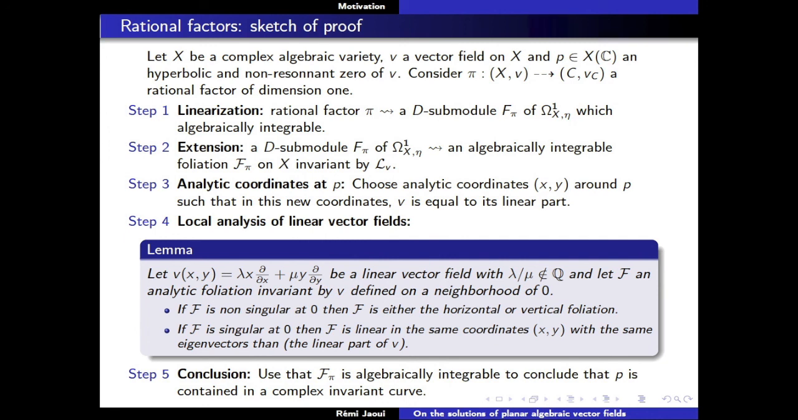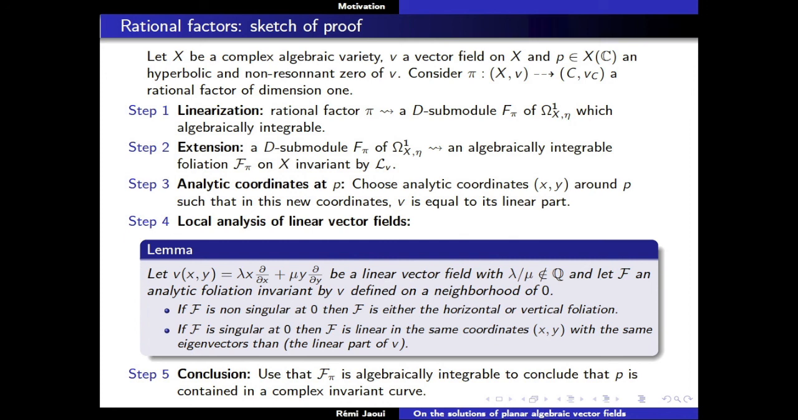But by computing exactly with the ring I showed you before, by computing with formal power series, you can prove that there are two cases. If F is non-singular at 0, then there are only two cases. Either F is the horizontal foliation or the vertical foliation. Okay? And of course, when I'm saying vertical and horizontal, it's with respect to the new analytic coordinates, d over dx and d over dy.